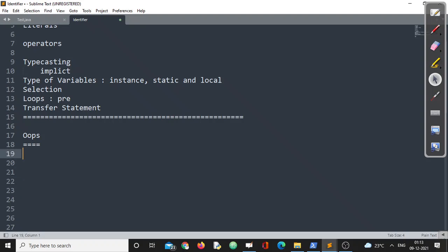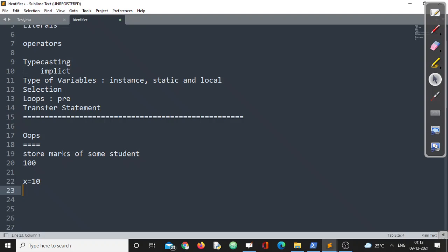The question is, suppose I want to store marks of some students. And we know the marks, we are not taking marks as float, we are taking them as whole numbers: 10, 20, 30, 40 like that. The maximum full mark is 100. Suppose I want to store the mark of one student. You will say, sir, we can go for x equal to 10, right? We can go like this.